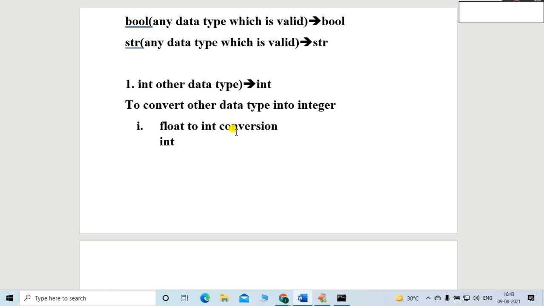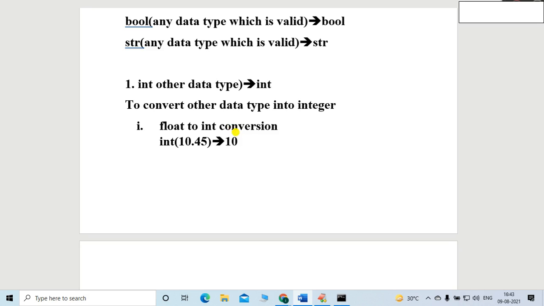So let me type integer, and I will give any float value here. Let's say 10.45. It is a float value, friends. As you can see, it is a float value. So it will be converted into the integer. What will be the conversion? 10.